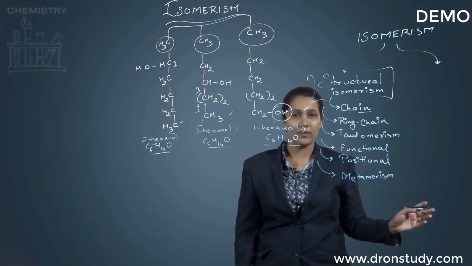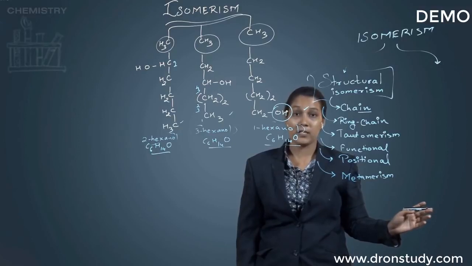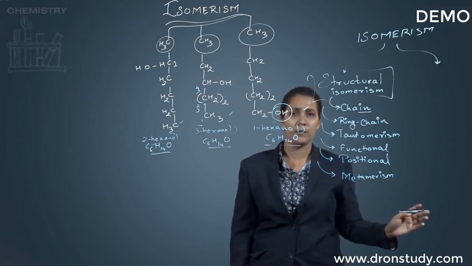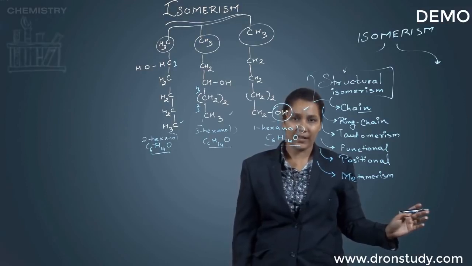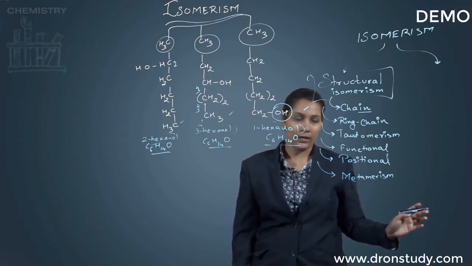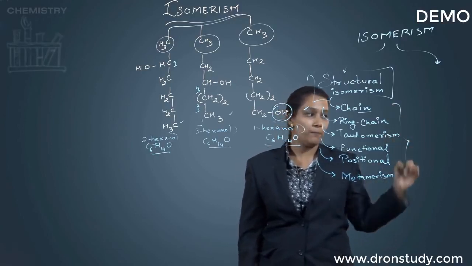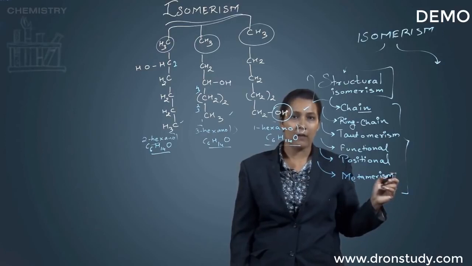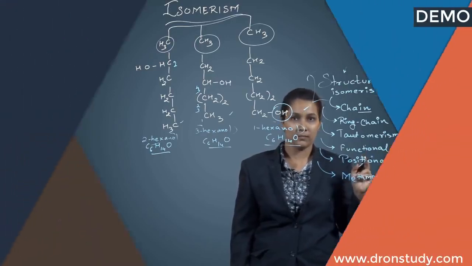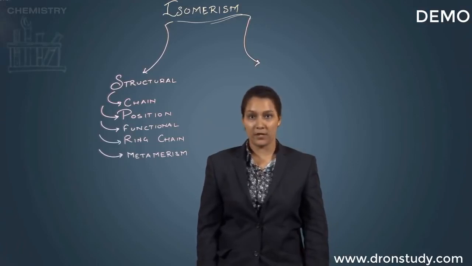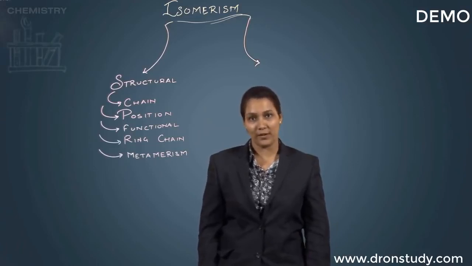In metamerism, it is the different positions of polyvalent functional groups on a particular molecule. Okay, so 6 types of sub-branches, and we'll get on to many more examples to have a detailed view of this. Yes, now let's start with the various branches of structural isomerism.